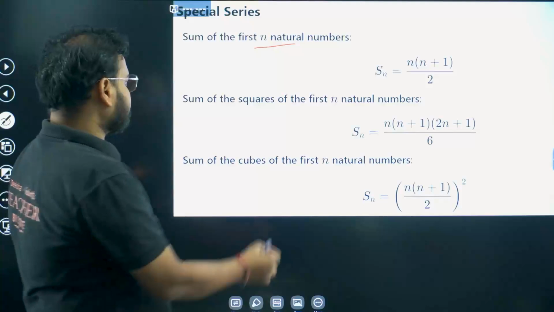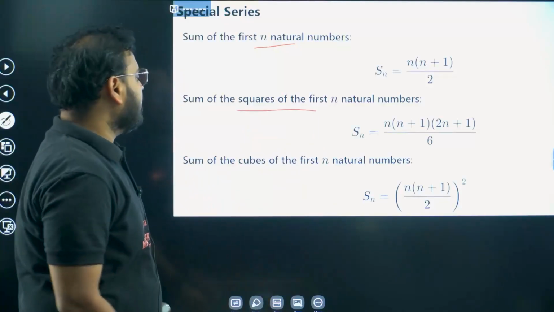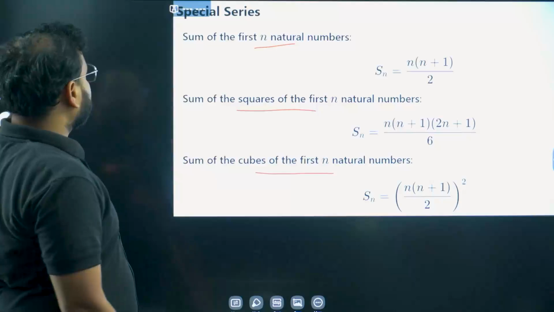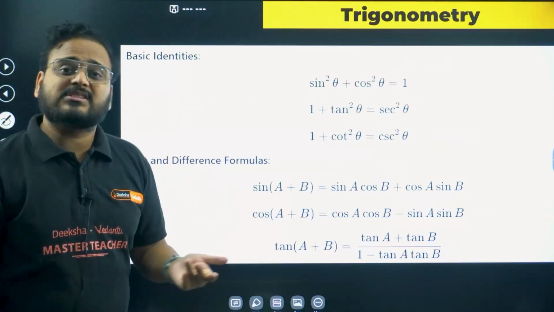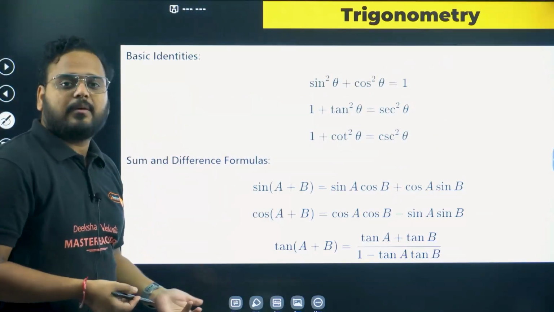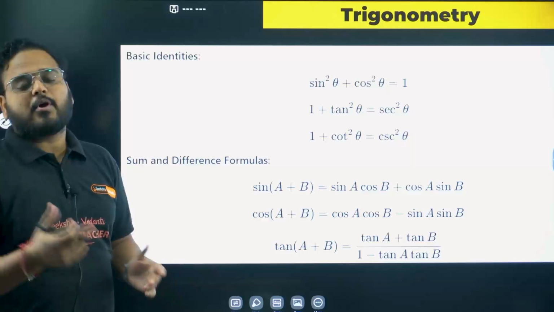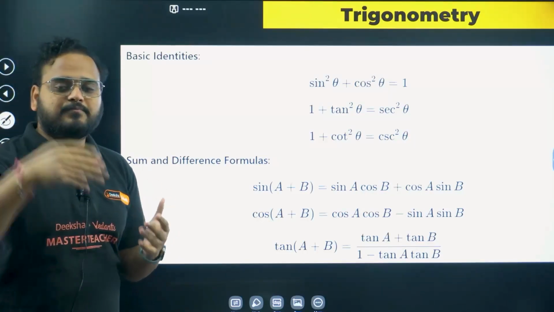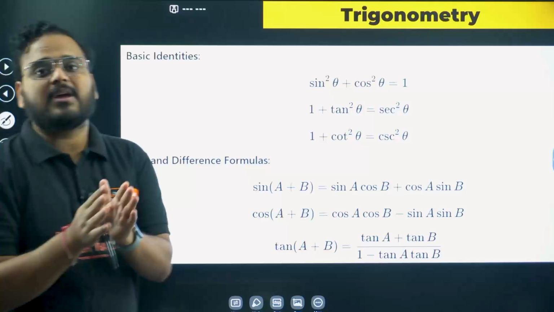Special series, some of them when we are talking about n natural numbers, are listed over here as well. Sum of squares of first n natural numbers and cubes of first n natural numbers. I have listed the formulas. Please remember, this becomes highly useful in some of the questions. You don't know what question can come right from this chapter. So that's why it's important to remember all the formulas regardless of what paper is coming to you. Formulas have to be there with you.